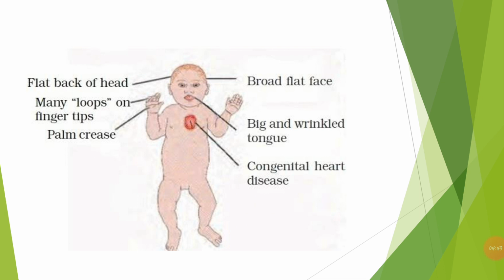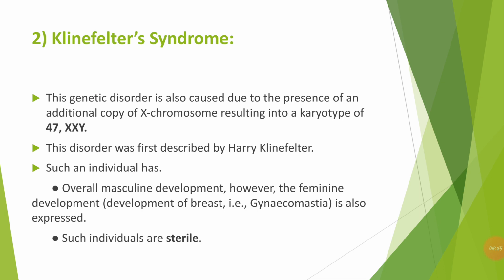So now let us go to the next one, that is Klinefelter syndrome. This is a genetic disorder which is also caused due to the presence of an additional copy. Means it is also a trisomy condition where there is an additional copy of X chromosome resulting into a karyotype of 47XXY. So usually this Klinefelter syndrome is seen in men.